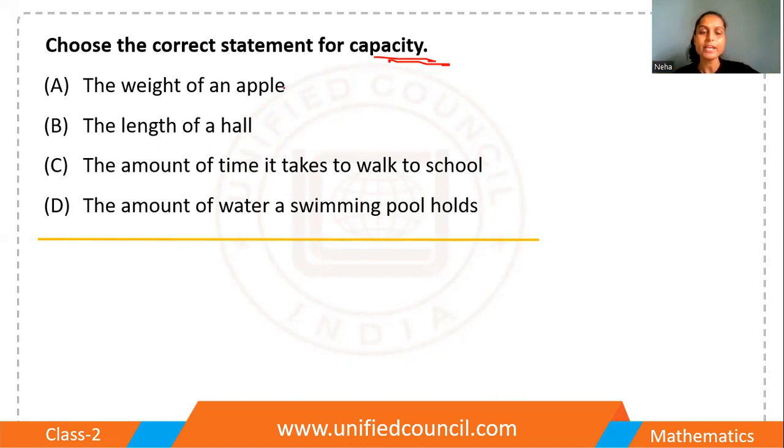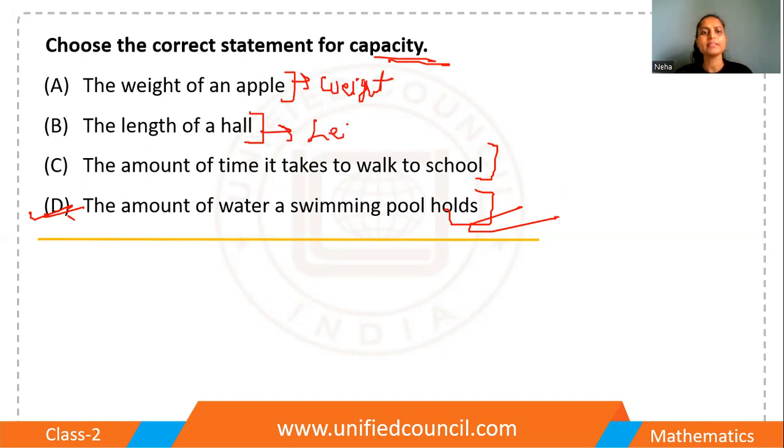The weight of an apple, the length of a hall, the amount of time it takes to walk to school, the amount of water a swimming pool holds. So this is the capacity, right? What a pool can hold. This is the capacity. See it? This is the capacity because this is only weight. This is length.